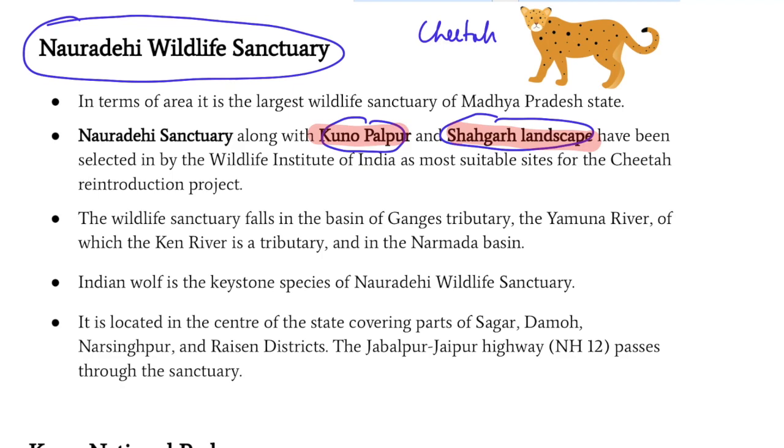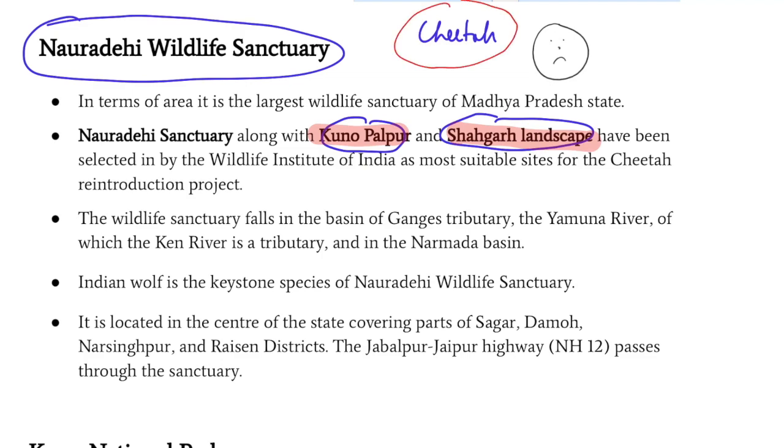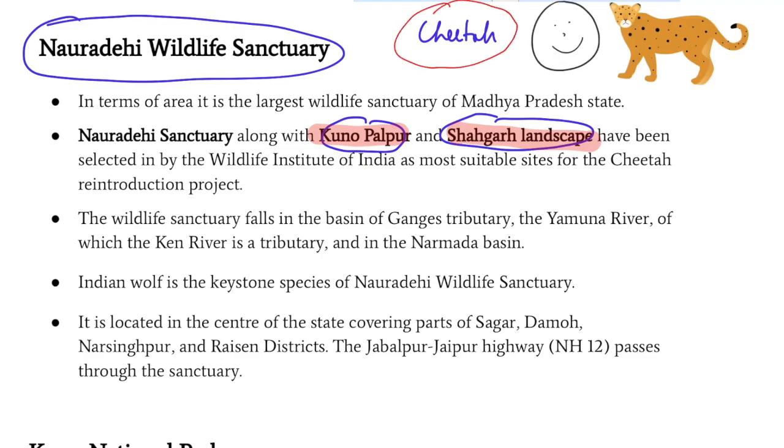Guys, in India, the cheetah has been extinct since 1947, when the last cheetah was killed in the river Madhya Pradesh. And now the government is trying to reintroduce the cheetah in India. So originally we wanted to introduce the Asiatic cheetah, but that thing has not materialized. So now we are reintroducing the African cheetah into India, and this cheetah will be located, if all goes well, either in Nora Dehi or Kuno Palpur or Shagad.